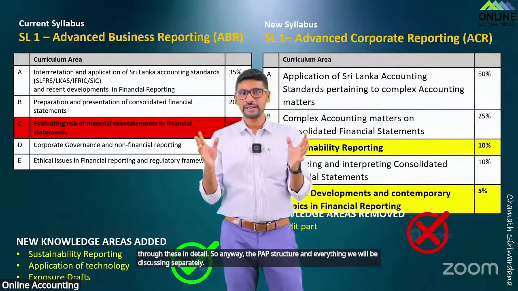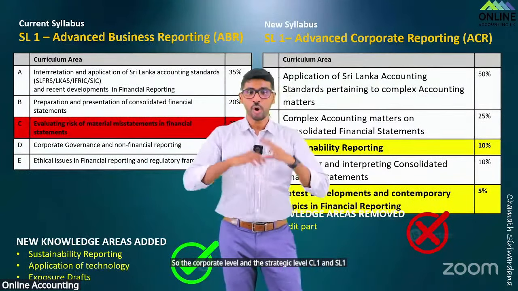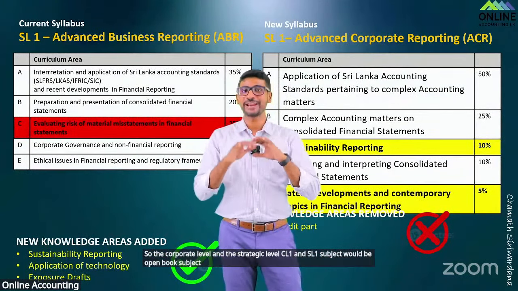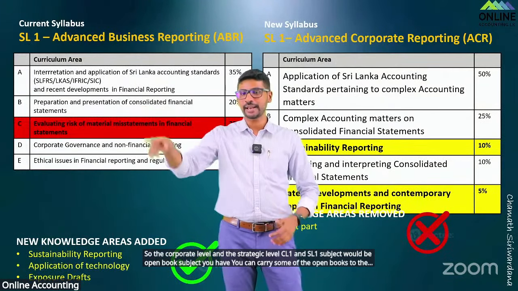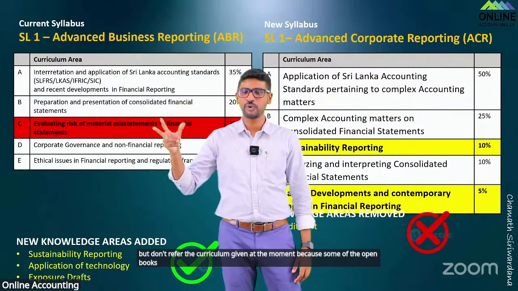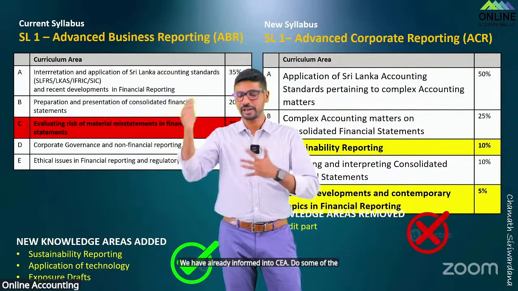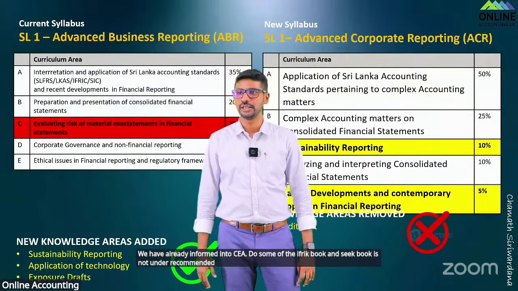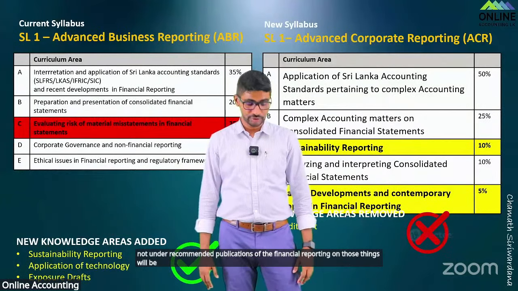So the corporate level and the strategic level, CL1 and SL1 subjects, would be open book subjects. You can carry some of the open books to the exams, but don't refer to the curriculum given at the moment, because some of the open books they have messed up. We have already informed CA, because some of the IFRIC book and SIC book are not under recommended publications of the financial reporting. Those things will be amended and published to you later.